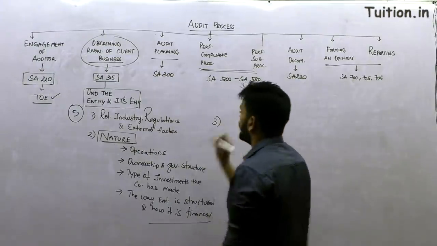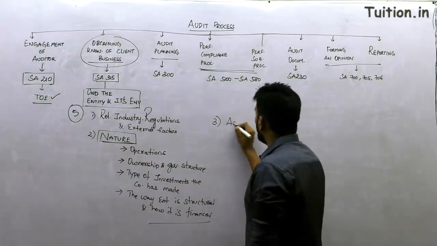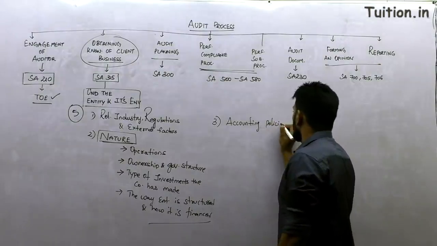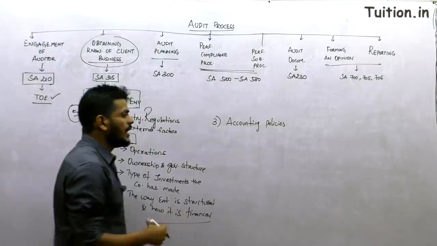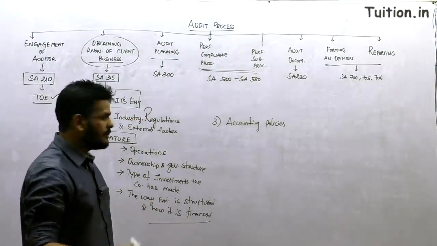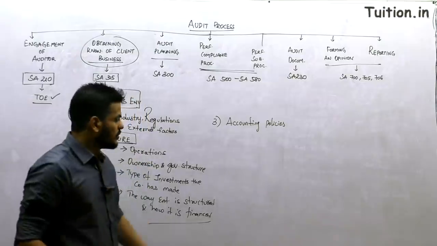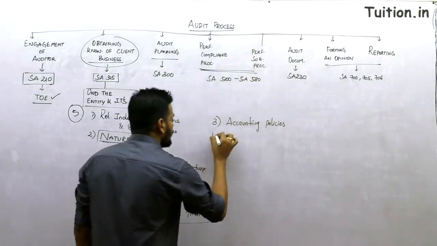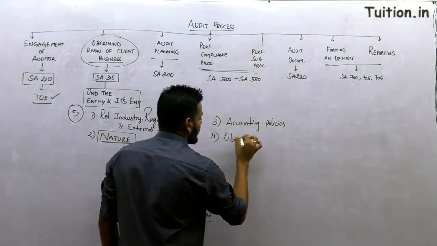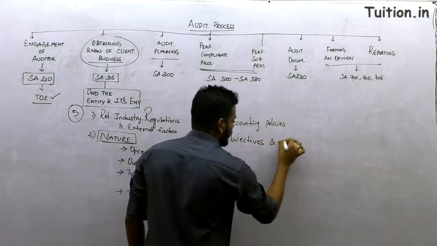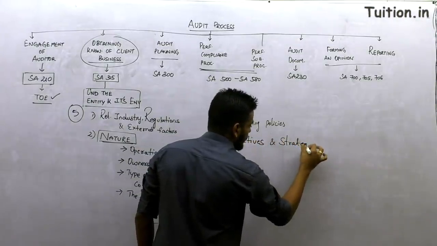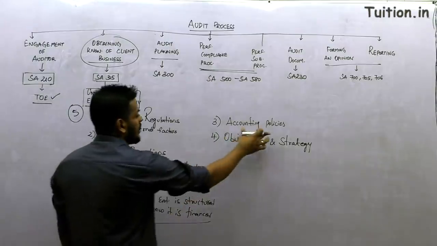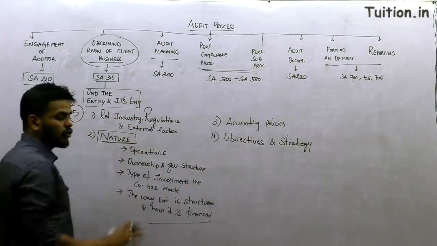Then the next thing that you need to understand about your client, point number 3, is the accounting policies that they follow. Now please understand, guys, the accounting policies are not a standard list that everybody follows. Therefore, the accounting policies are supposed to be understood from client to client. That's point number 3 you need to understand about your client. Point number 4, we are talking about the objectives and strategies. Objectives and strategy of the client, right? So industry, regulations, external factors, accounting policies, objectives and strategy, nature. You've understood enough.